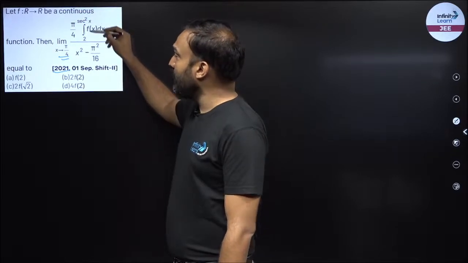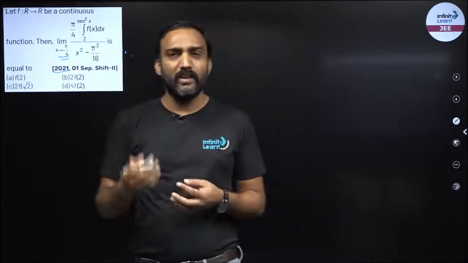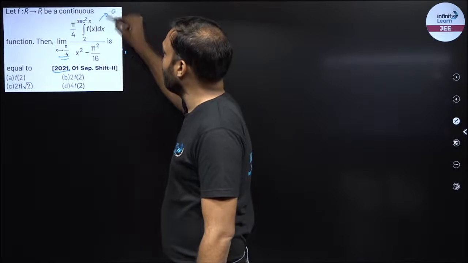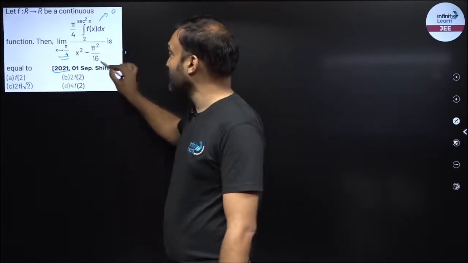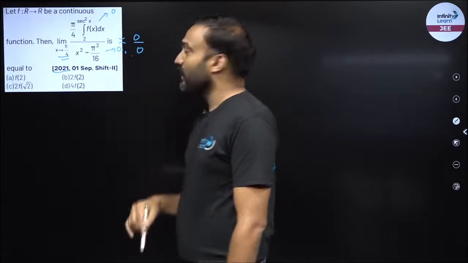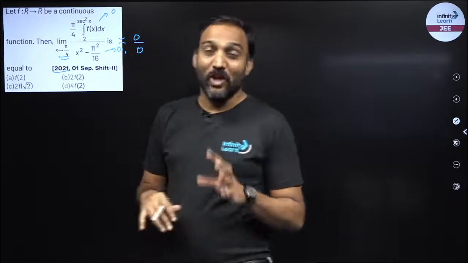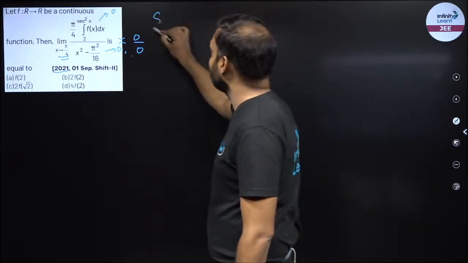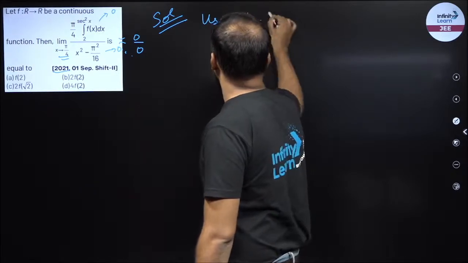So I am integrating this function from 2 to 2. No matter what f(x) is, if I integrate any function from a to a, my answer will always be 0. So this numerator is tending to 0. If I put pi by 4 over here, it becomes pi by 4 whole square, which is pi square by 16, minus pi square by 16. This is also going to 0. So I can say this limit is nothing but 0 by 0 form. And now everybody knows if it's 0 by 0, we will use the L'Hopital rule and nothing else. So we'll be using L'Hopital rule.